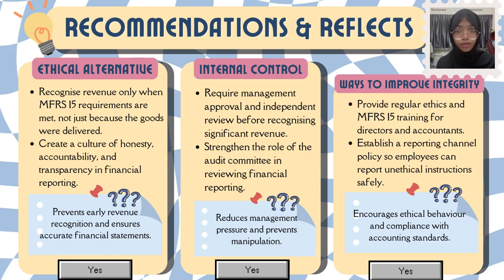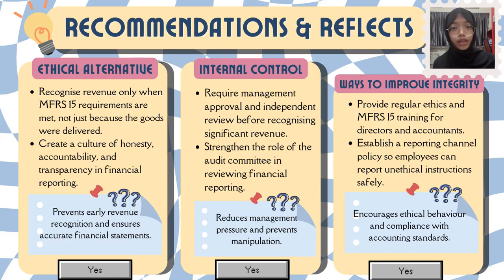Secondly, internal control, where we can require management approval and independent review before recognizing significant revenue. We can also strengthen the role of the audit committee in reviewing financial reporting. Why we choose this method is to reduce management pressure and prevent manipulation.